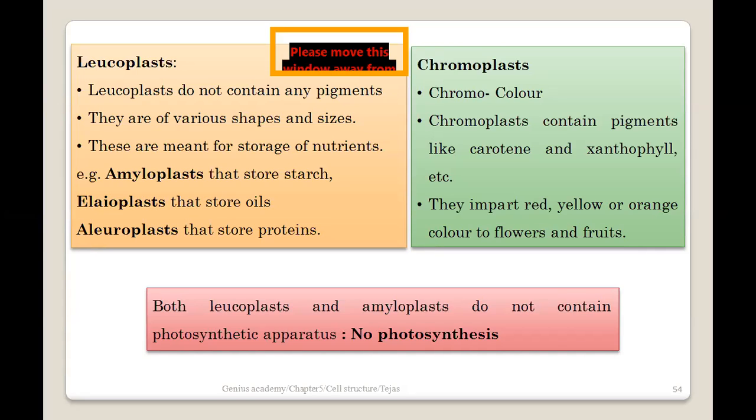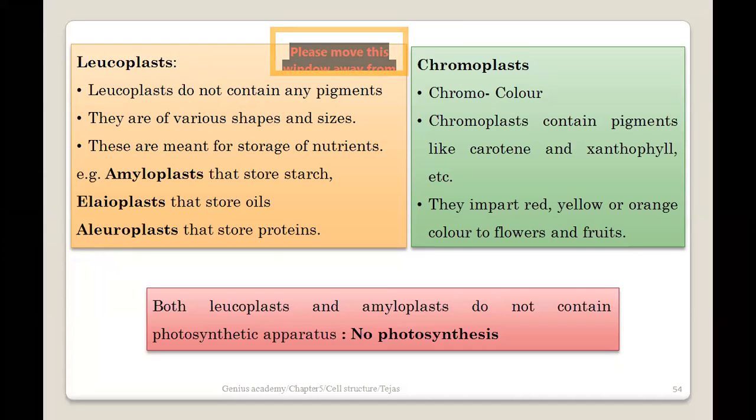Okay, so there are different types of pigments like carotene. Carotene is something which gives the orange red color to the flowers and the fruits. Xanthophylls is something which gives colors like yellow to the fruits and even the flowers. So depending on which pigment is present in a typical plastid, the color will be decided. Okay, so based on this, there can be red, yellow, orange, and multiple other shades of the typical colors which can be imparted to the flowers and the fruits in a typical plant.